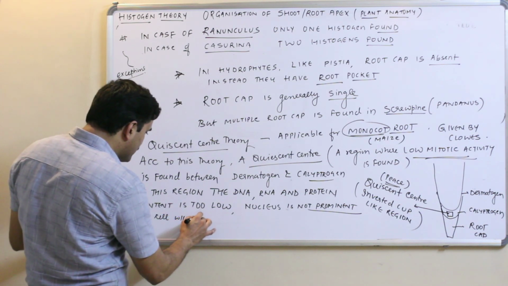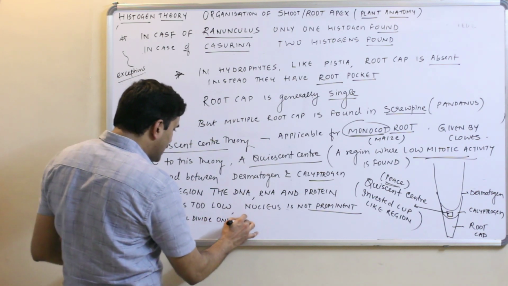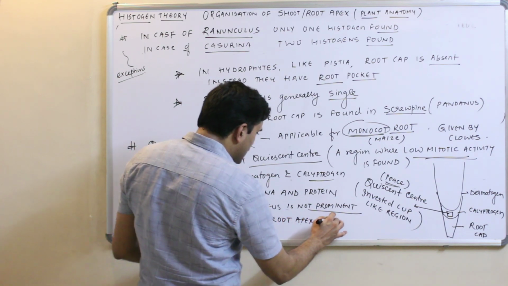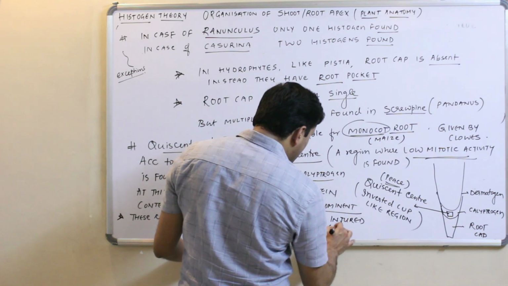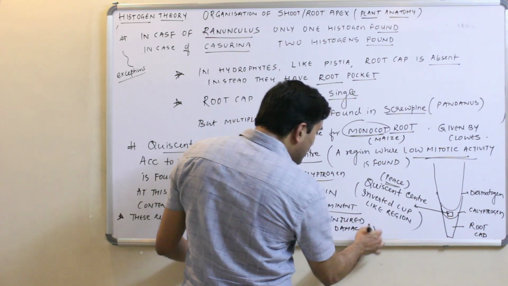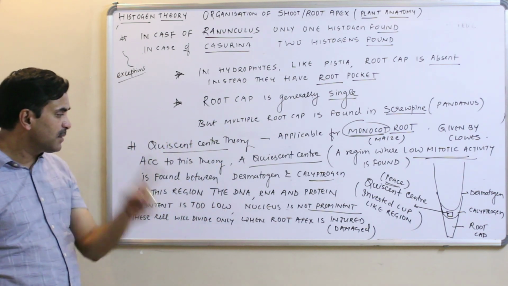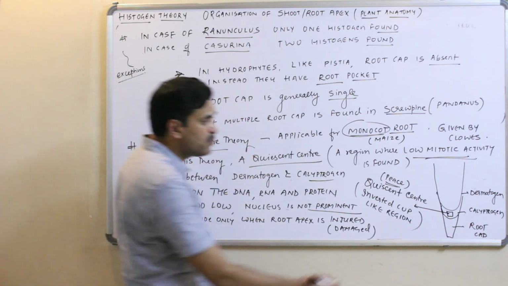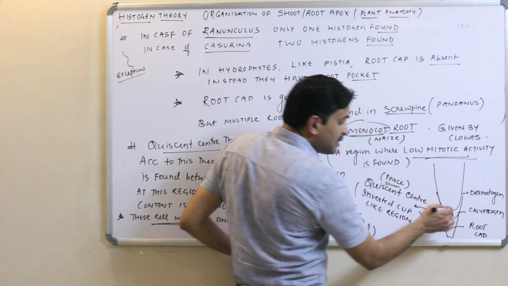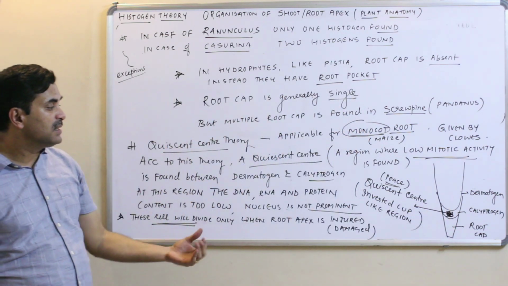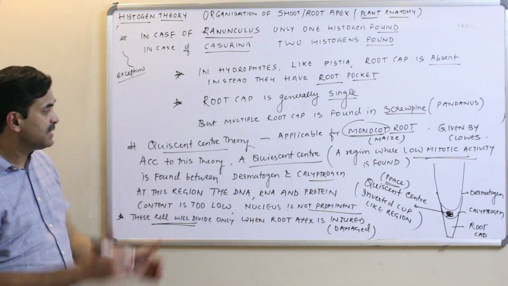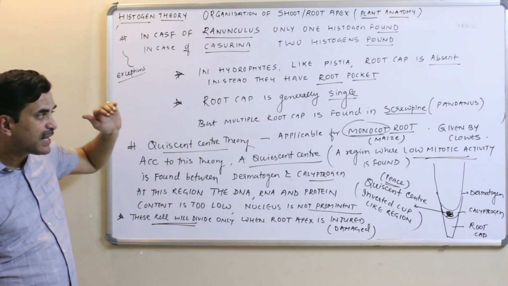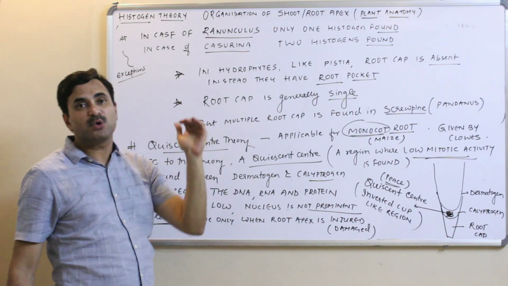Now these cells will divide only when the root apex is injured, that is, damaged. Are you getting? Remember this thing: when the root apex is damaged, in that case only these cells of the quiescent center will divide and fulfill the injured part. So this quiescent center theory is applicable to explain the organization of the monocot root apex.